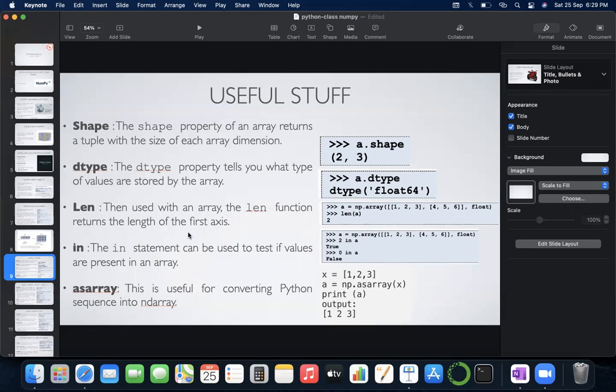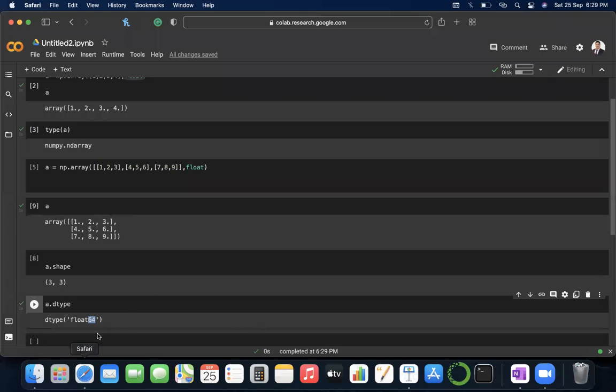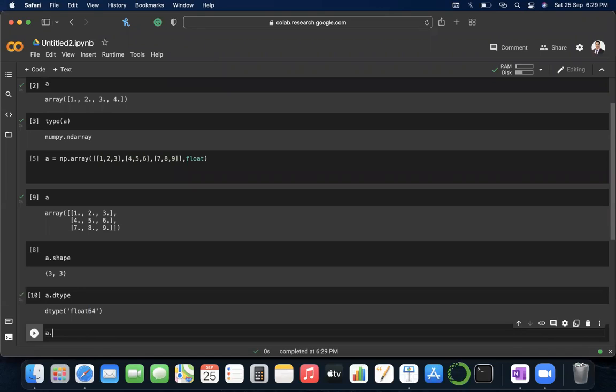Len is a function that returns the length of the first axis. So it will return the length of the first axis. That means the row. If you consider here, it will be the row. So if I write len of a, then I guess 3.